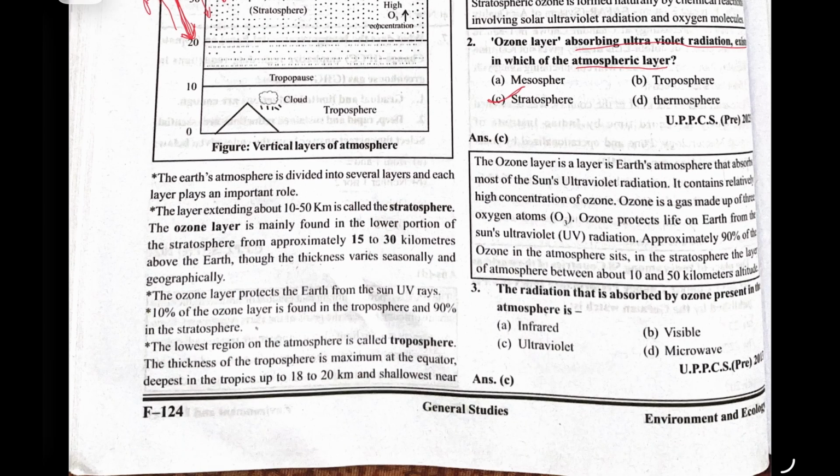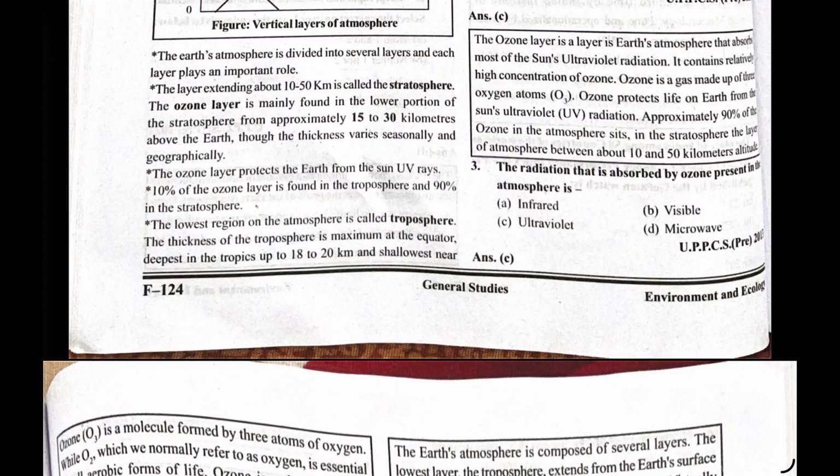Okay. Next question is, the radiation that is absorbed by ozone present in the atmosphere is ultraviolet. That means what does ozone absorb? UV rays, due to which we are safe on the Earth planet. Otherwise, if ozone was not present there, then all the UV rays would come to Earth directly and burn all things, like it burns our skin. Plants cannot tolerate this, so there would be no possibility of life if ozone was not there.